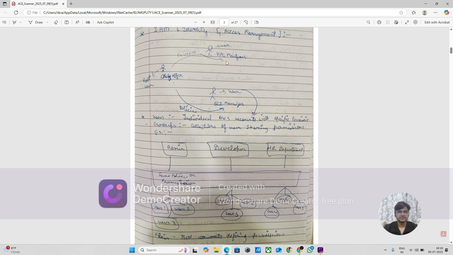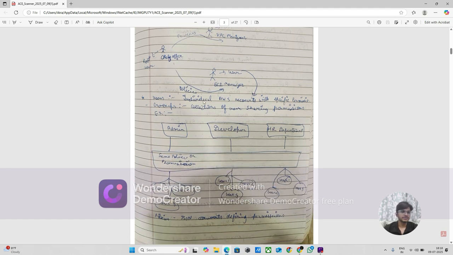If you see, this is the VPC manager, and there is a user, and there is a root user, which is the main one. Okay. And there is a user and an EC2 instance. Based on policy, everything we give is based on that access. A user is nothing but an individual AWS account. Like I have an account in AWS, so I'm a user. So, AWS accounts with specific permissions.